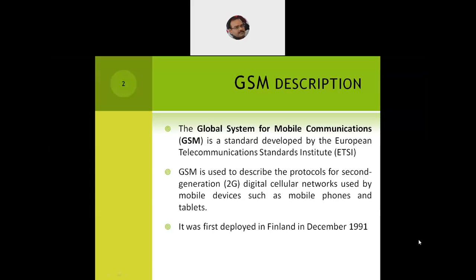AMPS were the 1G systems, the first generation cellular telephony systems, whereas GSM is a digital cellular network, the second generation of the cellular telephony system. They are all used by mobile devices such as mobile phones, tablets or digital PCs. And it came around 30 years back, around 1991, way back in Finland.